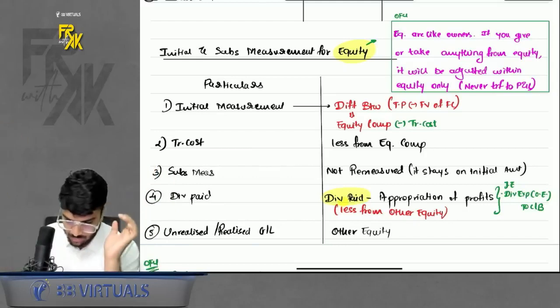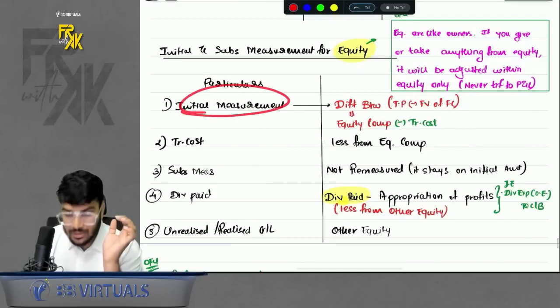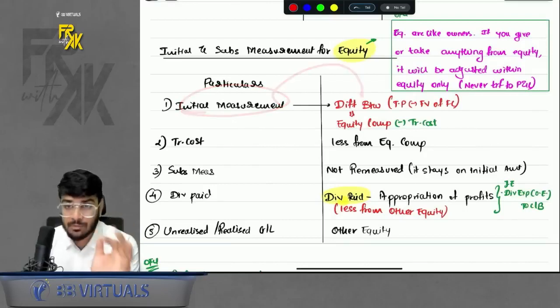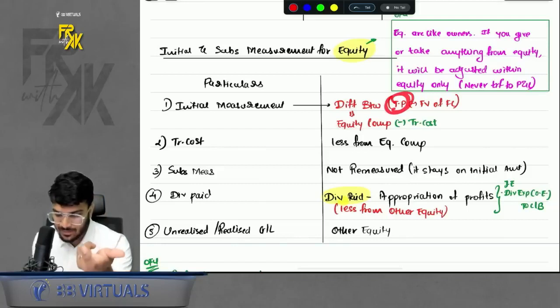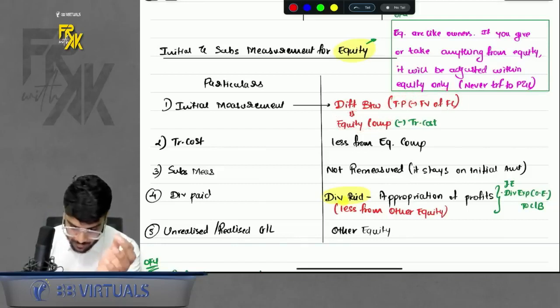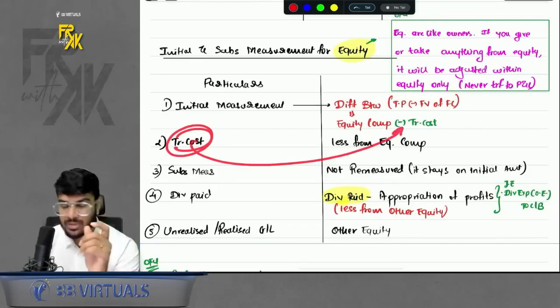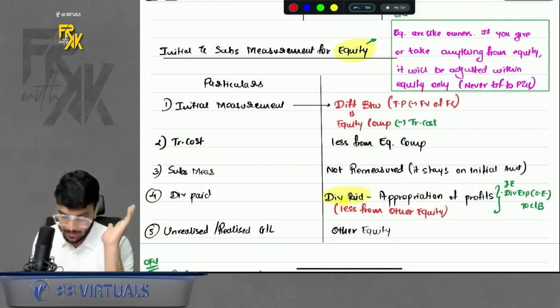I will give a demonstration also. Just have a look at it. Let's say initial measurement. Initial measurement for equity happens at what value? In case of CFI, we book at a balancing figure, right? Because for the equity element, we get the difference between transaction price and fair value. That is how we get equity. If you incur transaction cost, we deduct it from equity, because equity has a credit balance and TC has a debit balance. So less it.